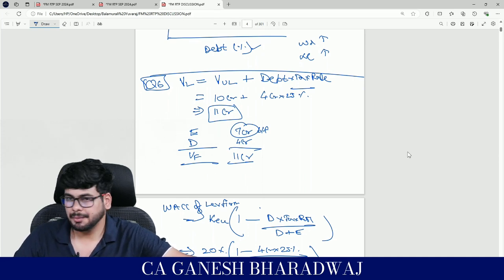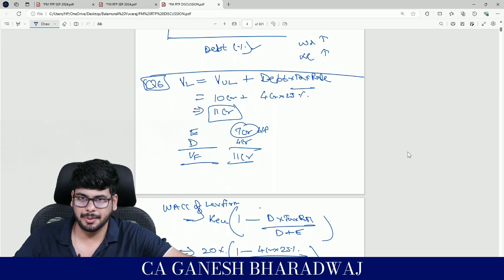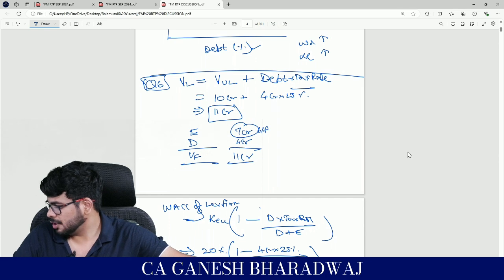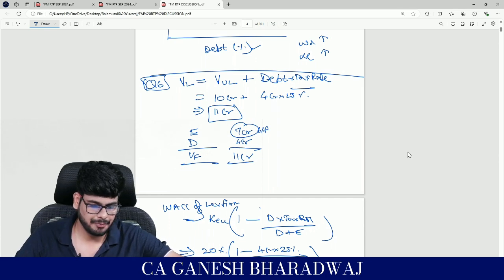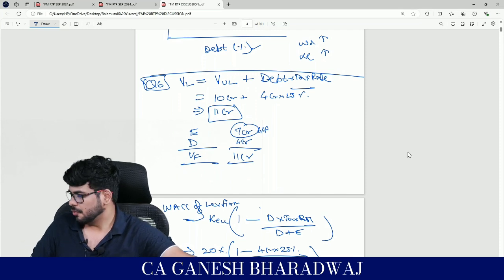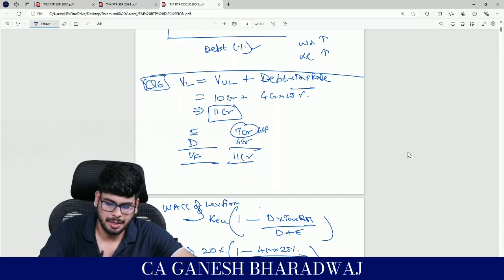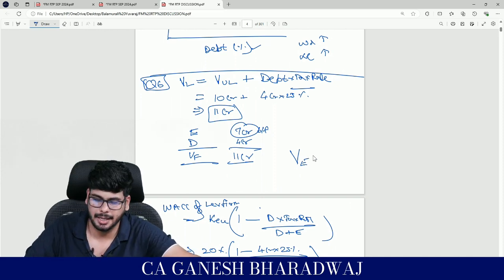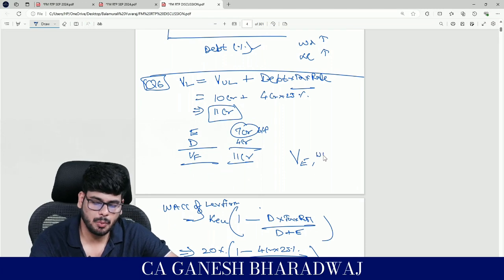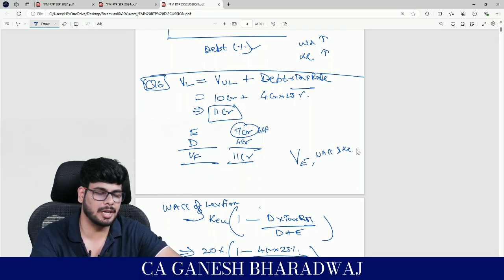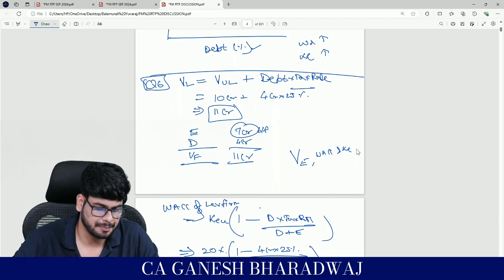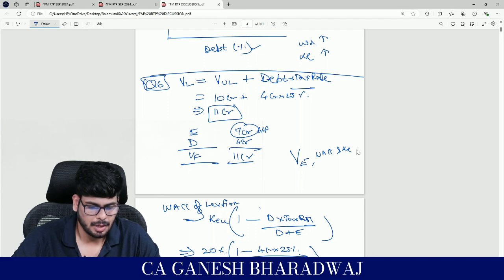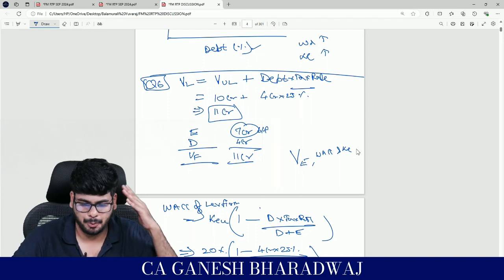Levered and unlevered company; calculation of VE, basically value of equity, VE, WACC and KE of unlevered firm, using MM propositions. These are some propositions that he has given.